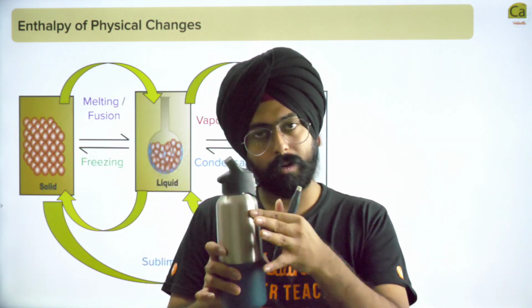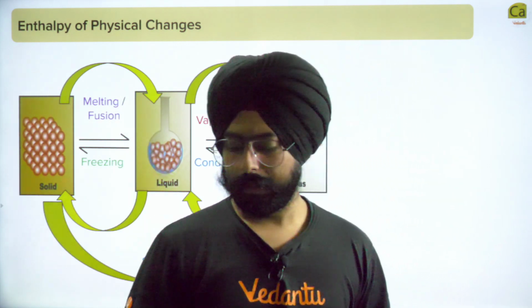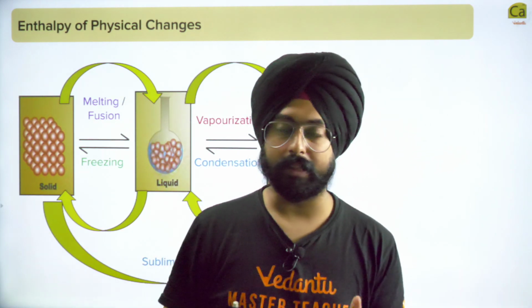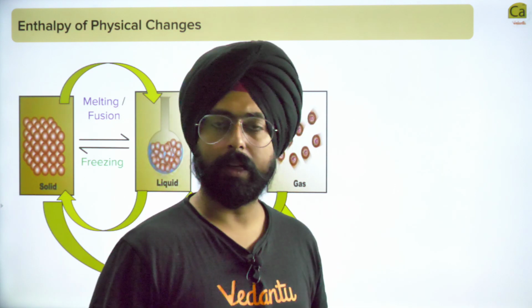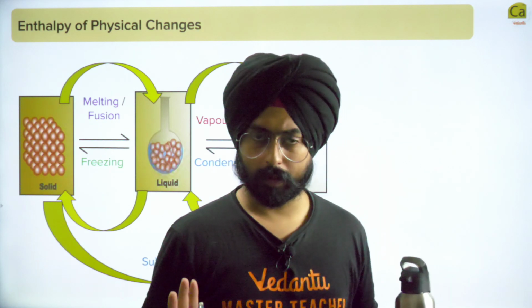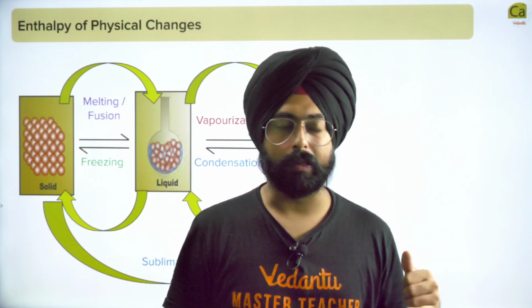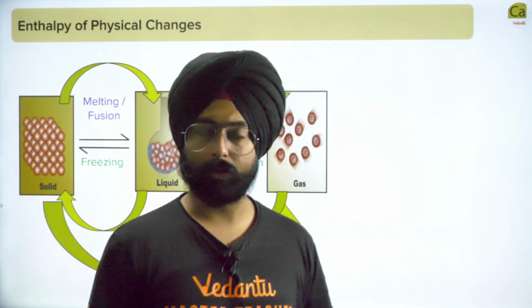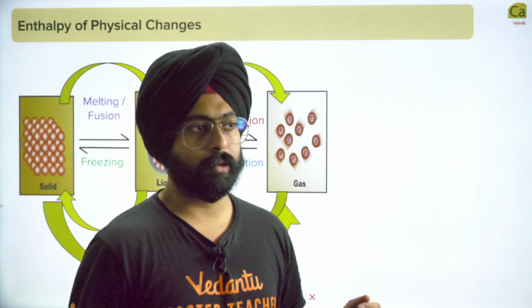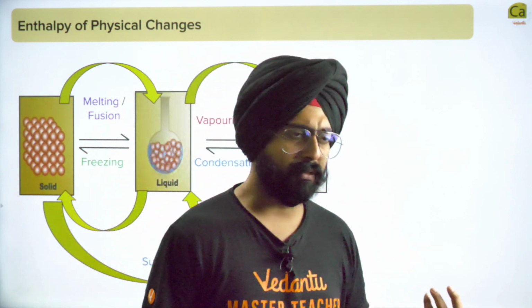So I take this amount of water, put it in a boiler and boil it. And I realize that I have to give it, let's say, 1000 kilojoules of energy to boil it. Random number, okay? काफी ज़्यादा energy दे दिया. So let's say I'm giving it 1000 kilojoules of energy to boil it. Fine, got it. Now I tell you, hey bro, can you please boil water? And you'll be like, okay sir, I'll boil water. So you also boil water, and then I ask you, how much energy did that water take? Like, sir, only 50 kilojoules, sir.